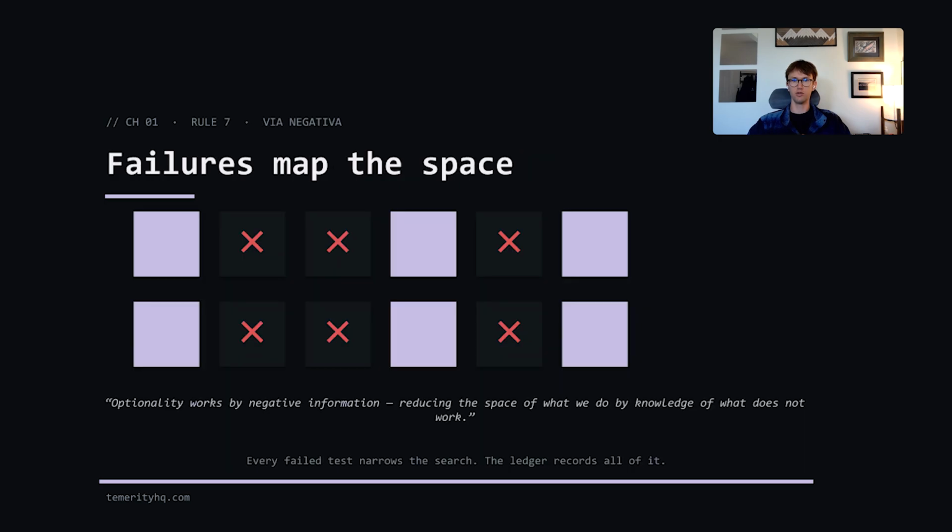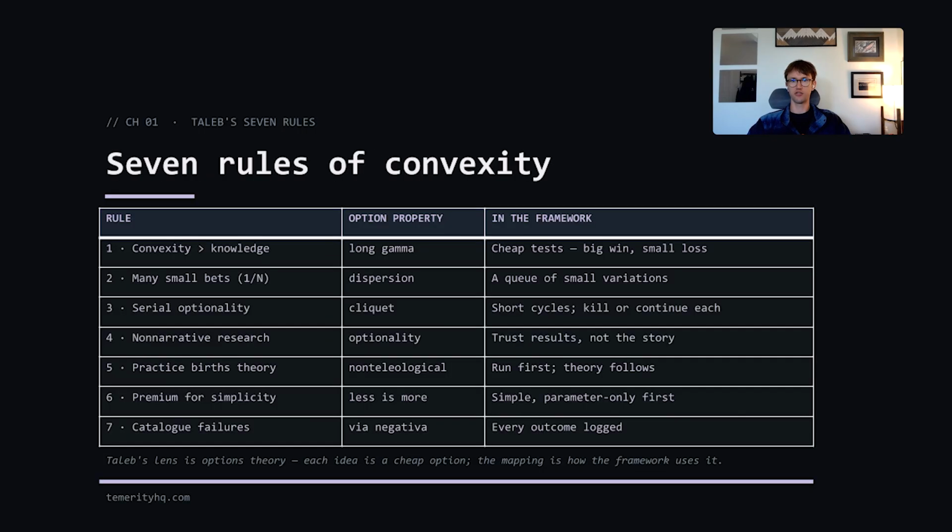And the seventh rule is cataloging negative results, reducing the space of what we do by knowledge of what does not work. A failed test still maps what does not work. This is directly enabled because testing is cheap and we can view it as tuition. These 7 rules provide guidelines for approaching research and innovation, and in my specific case, approaching how I iteratively enhance